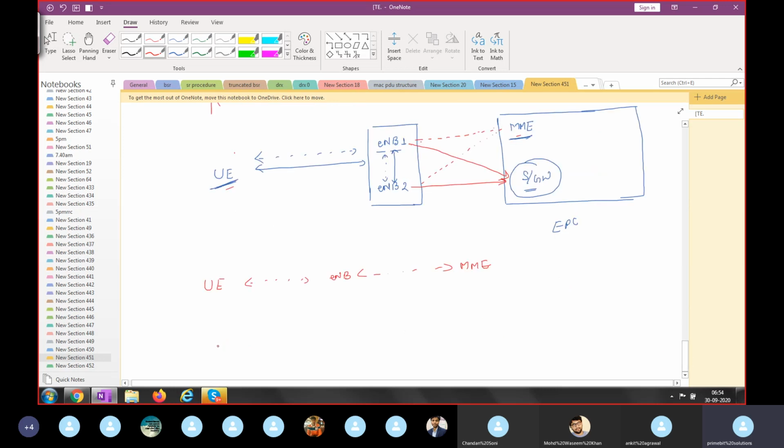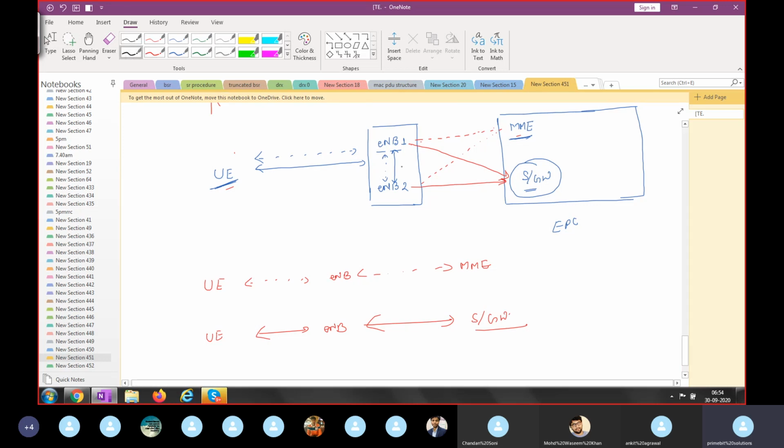So if your mobile has to transmit the signaling information, how will UE to core network transmit? UE, eNode B, MME. That is the path for signaling information. If user traffic information, then UE, eNode B, you see, eNode B can handle both signaling and traffic. But in the core network, it's the serving gateway which will handle the user traffic information.